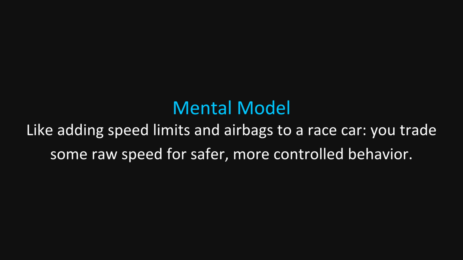bounds. A simple way to picture alignment tax is like adding speed limits and airbags to a race car. The car could go faster without them, but you deliberately cap its top speed and add protective systems, so crashes are less likely and less harmful. In AI, alignment mechanisms act like those safety features, slightly slowing or narrowing what the model can do to keep it within safe, predictable behavior.